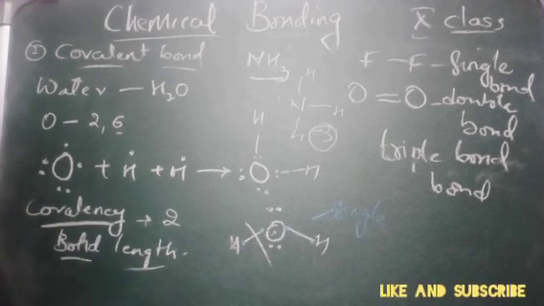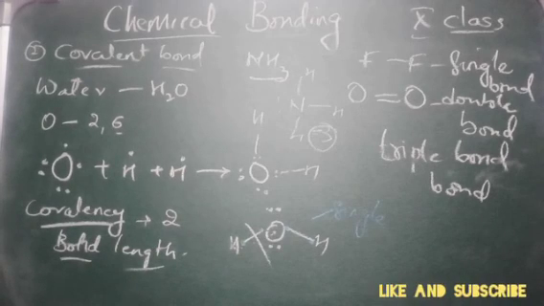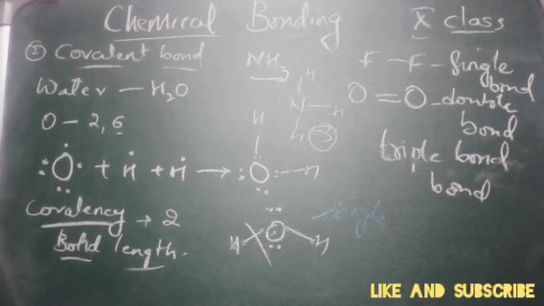With this I end the video. With this we have completed our covalent bond. In the next class we will discuss the valence shell electron pair repulsion theory and further hybridization, etc. So let us continue in our next class. I want you all to practice this once again, and whatever homework I gave in this video, you have to complete and show me. Thank you.